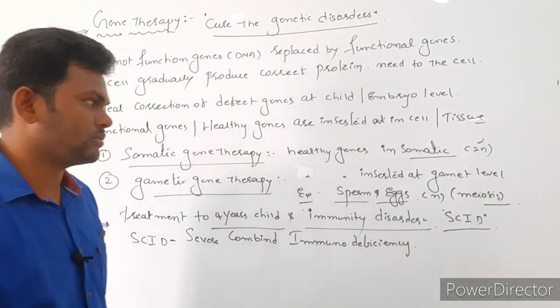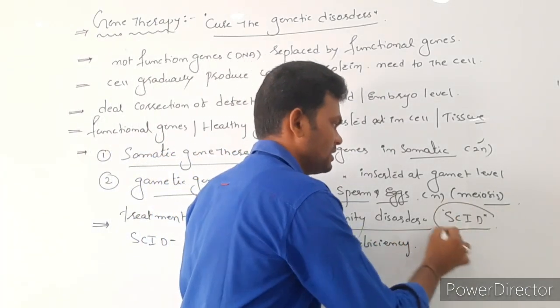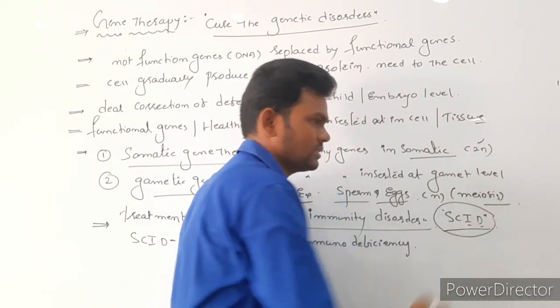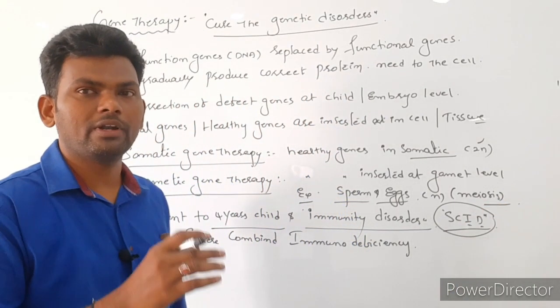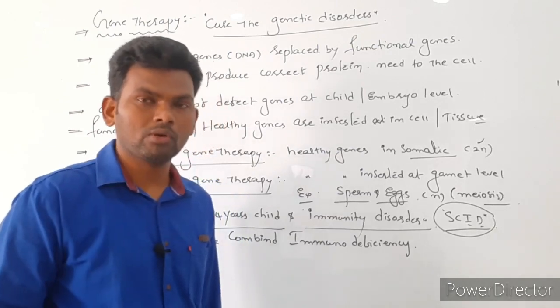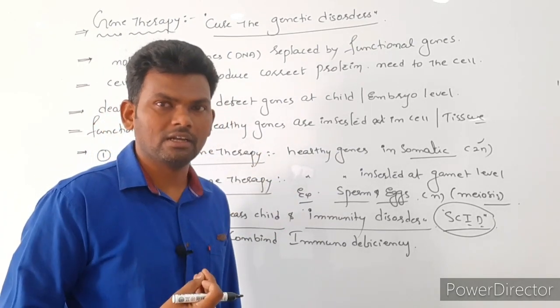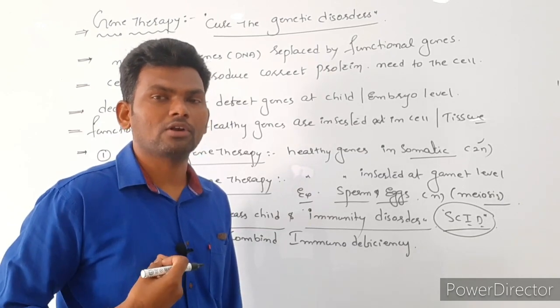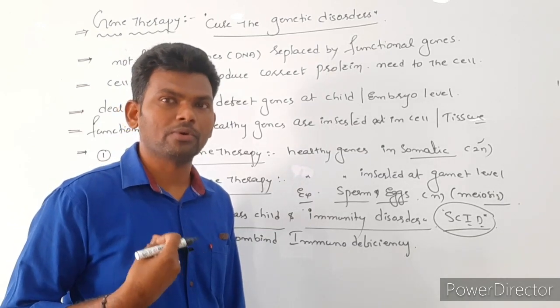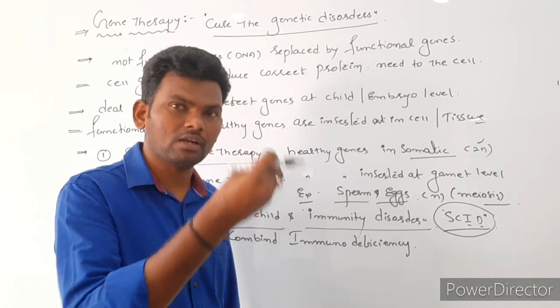And those persons who are suffering from SCID, severe immune deficiency, will definitely die after a couple of years. Because if even a small virus enters our body, the body is not going to tolerate it, and it is not going to produce any antibodies against that virus.